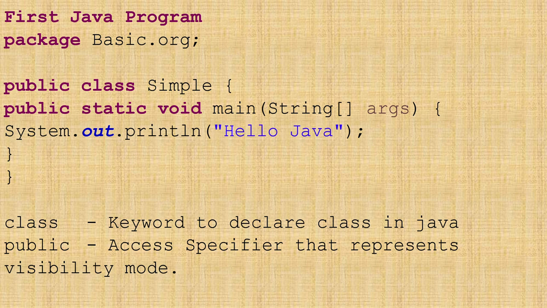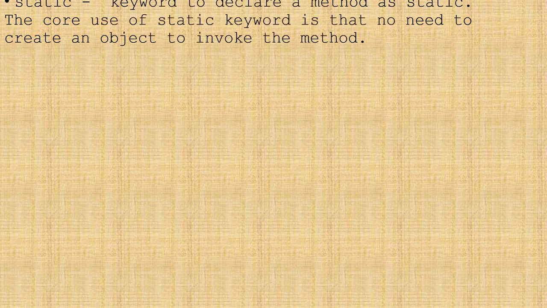Class is a keyword that is used to declare a class in Java. Then public is the access specifier that represents the visibility mode. Then static, in public static void main. There I use the word static. Static is the keyword to declare the method as static.